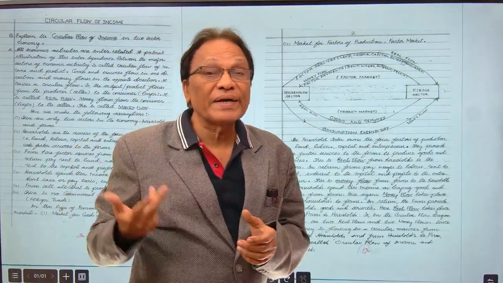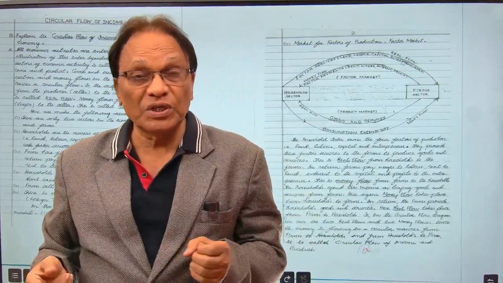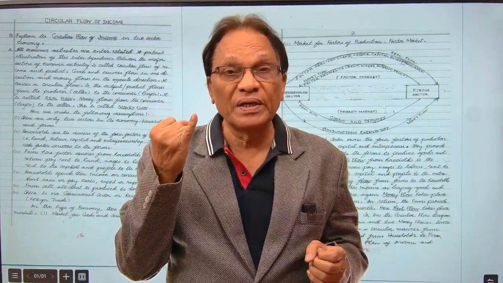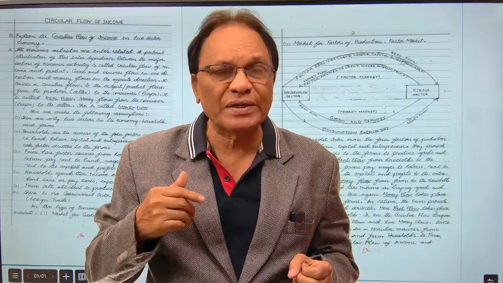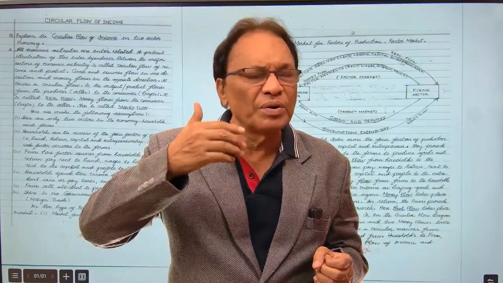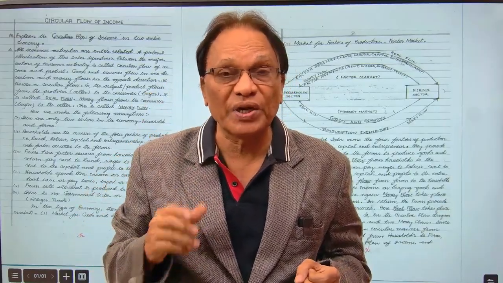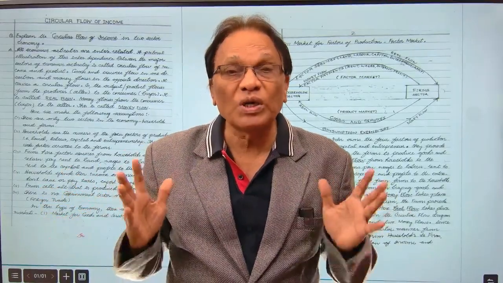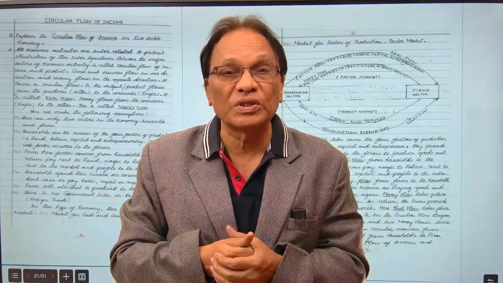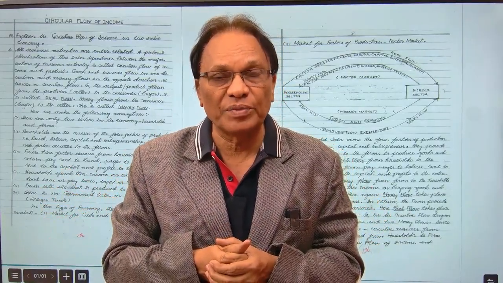That means there are two markets also here. We can learn it. Which are these? One is a product market. One is a factor market. What is factor market? Factor market is the market for the four factors of production: land, labor, capital, and entrepreneurship. What is product market? Market for the goods and services in the economy. That is a factor market.